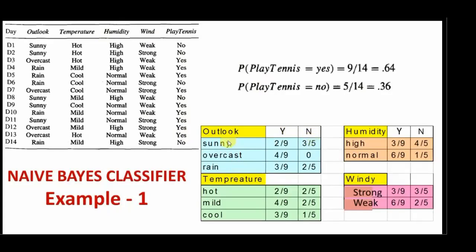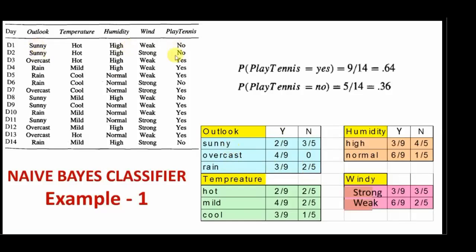Out of these 9 and 5, yes and no examples, we need to count how many times Sunny is appearing in yes and no respectively. Similarly, how many times overcast is appearing in yes and no, and rain is appearing in yes and no respectively, so that we can calculate the conditional probability. If we count Sunny, in the first case it appears in a no example.